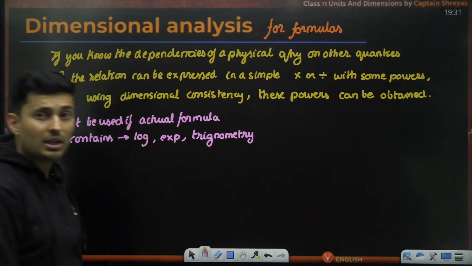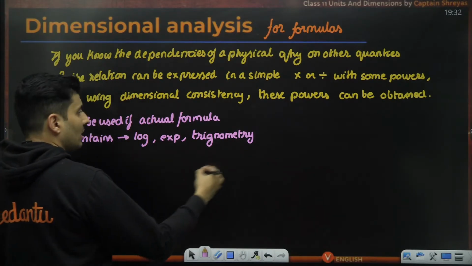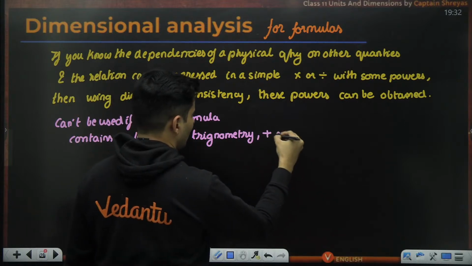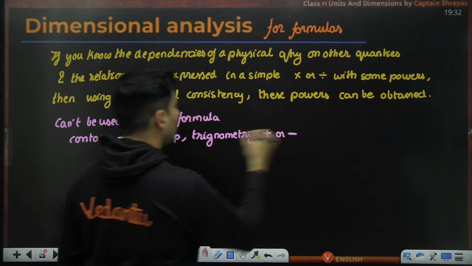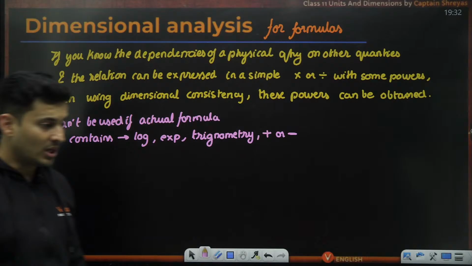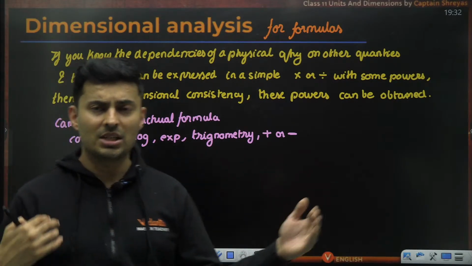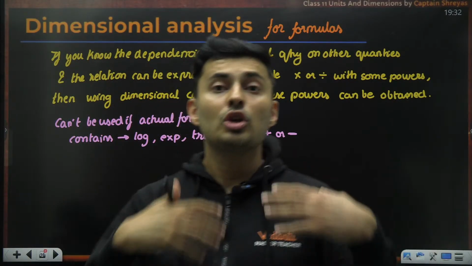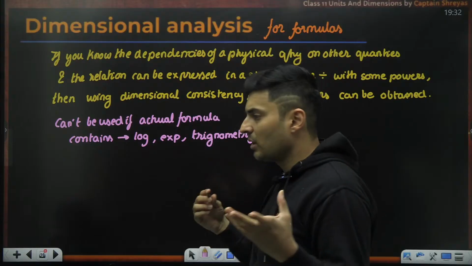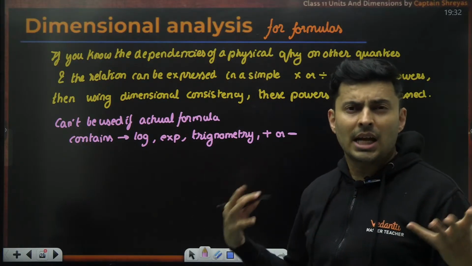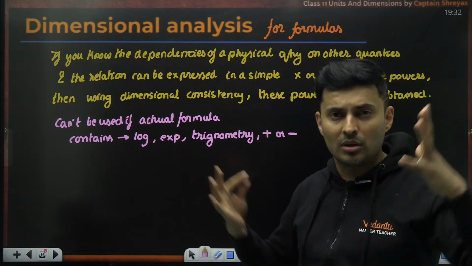Then you cannot use it. In fact, even if there is addition or subtraction, you cannot use it. You cannot figure out how many additions and subtractions are there in that relationship. So you cannot use it if there are trigonometric, exponential, or logarithmic expressions in that actual formula.